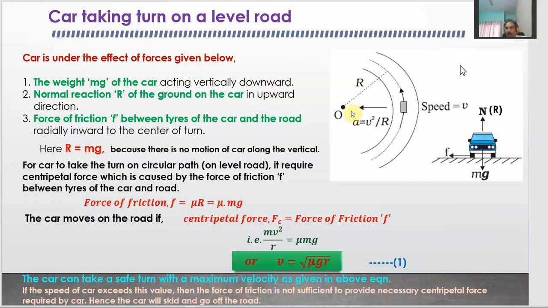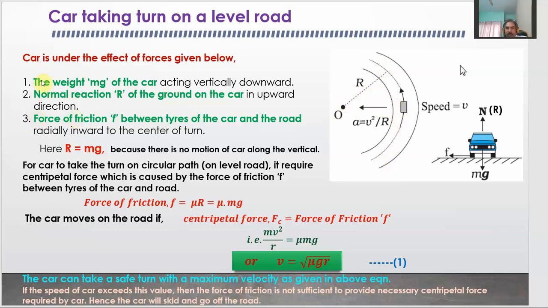This is the diagram, you can have it. This is the road. This is the point where the car is taking the turn on a level road. On the turn, there is an imaginary center of this circular turn about which the car is moving. So this is the center. The turn on the road has radius r. Therefore, this car will be under the effect of different forces. These we have discussed here.